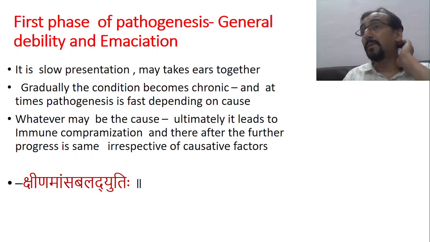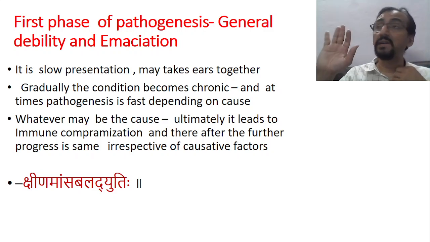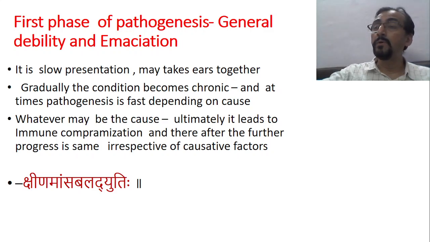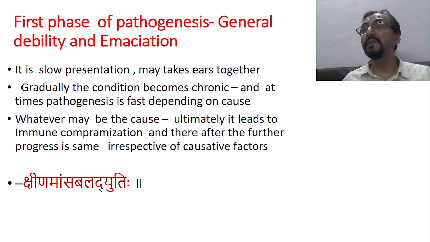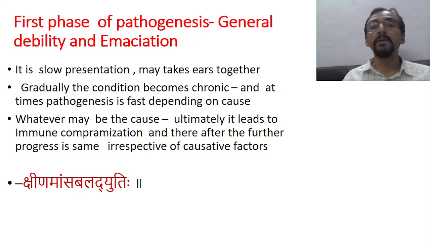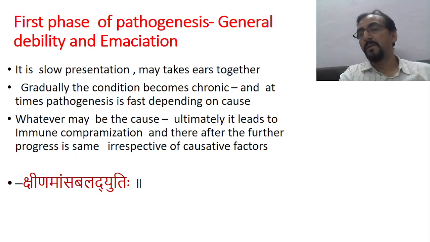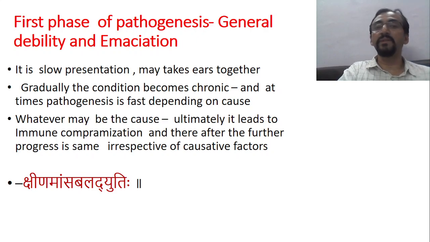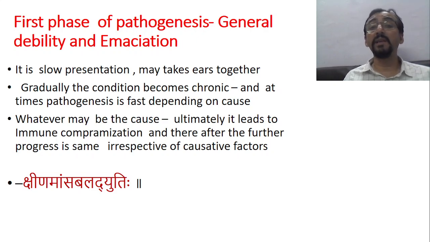Now, if this particular clinical condition is not treated well, then how does the child attain the stage of death? That has been explained by a series of symptoms which are explained in Vyadhija Phakka. The first phase of the pathogenesis is general debility and emaciation. If you rearrange the symptoms, then it will be clear. Okay, so I will try it. Now, general debility and emaciation, this is the first phase. Okay, so now this is a slow presentation and it may take years together.